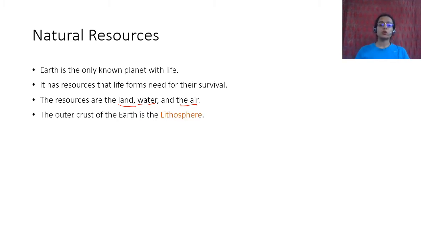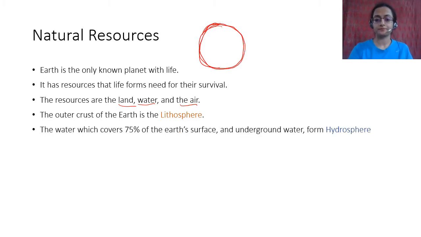So the outer crust of the earth is called the lithosphere. Now this is the earth. The outermost crust of it is called the lithosphere. The water which covers 75% of the earth's surface, and underground water, is called hydrosphere. Now we know that we have the earth, but about 75% is filled with water, right? There are oceans and then there is this land mass, but the rest of it is water.